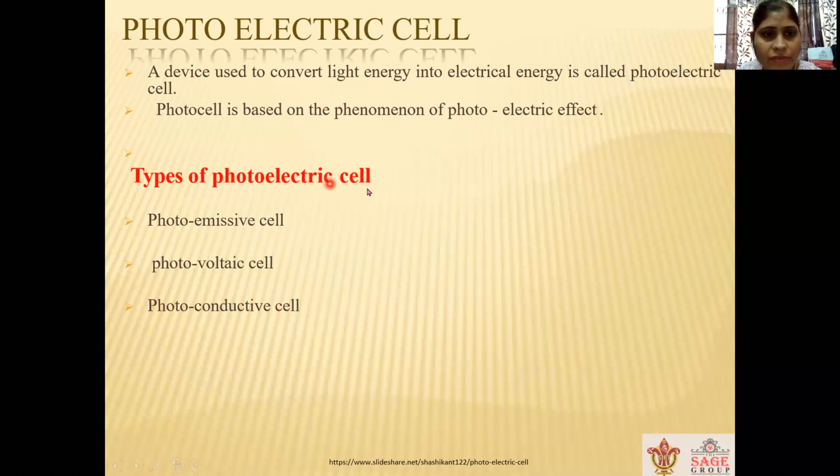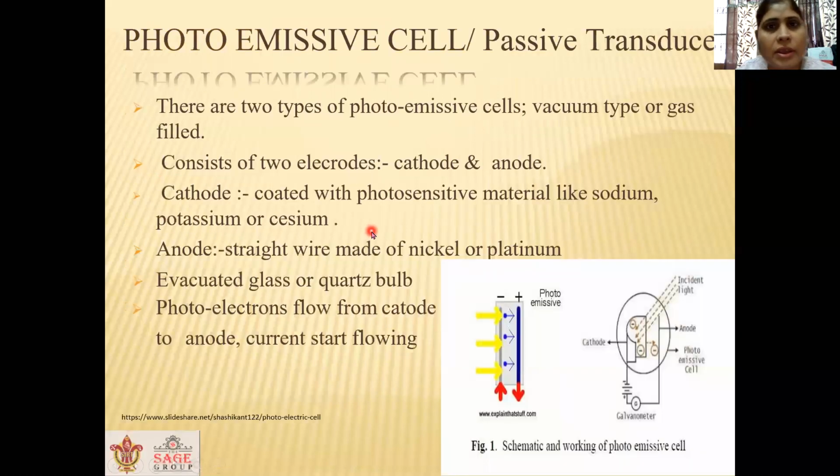Types of photoelectric cell are photoemissive cell, photovoltaic cell, and photoconductive cell. So first we are going to take the photoemissive cell. The photoemissive cell is a passive transducer, since it converts light energy into electrical energy, so it acts as a transducer. But for its conversion, DC voltage is required, so this is acting as a passive transducer.